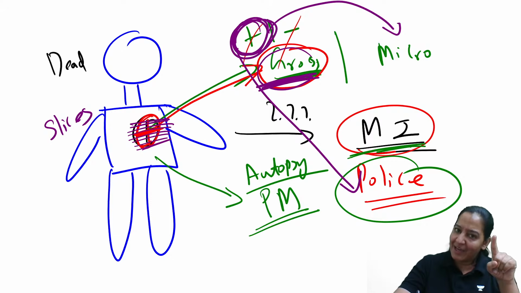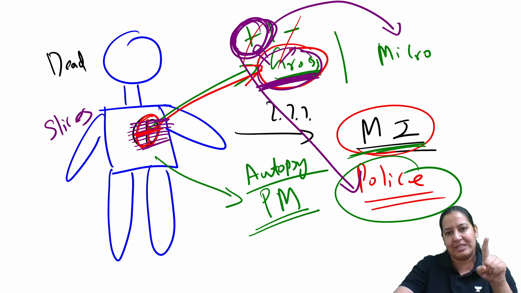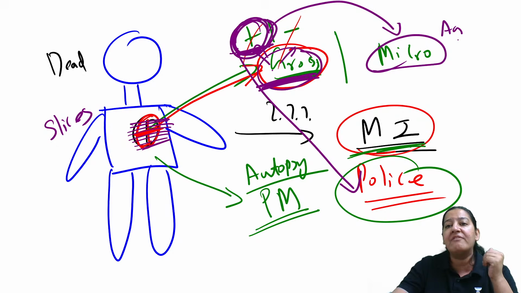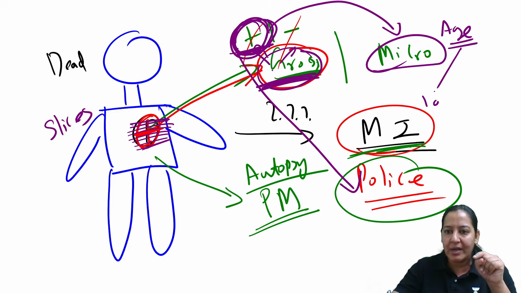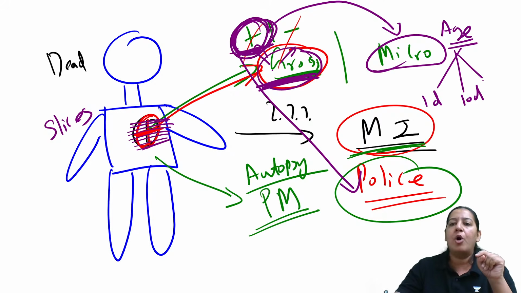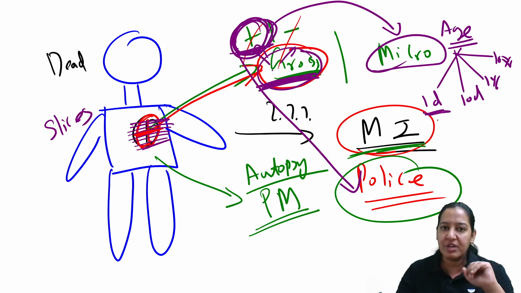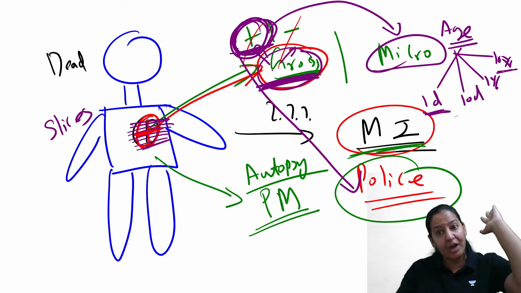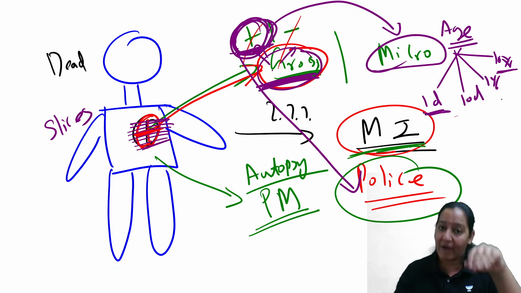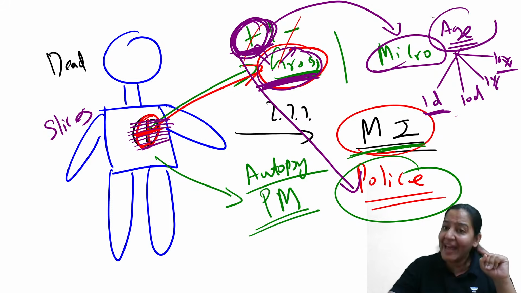Because grossly, I can only say whether the infarct is present or absent. Just suppose it is present, I cannot tell the age of the infarct. Whether the infarct is 1 day old or 10 day old or 1 year old or 10 year old. I cannot tell that. If the infarct is 1 day old, it can be the cause of the death. If the infarct is 10 year old, it is not the cause of the death right now. Right now, cause of death is something else. So it is important always to tell the age of the infarct.